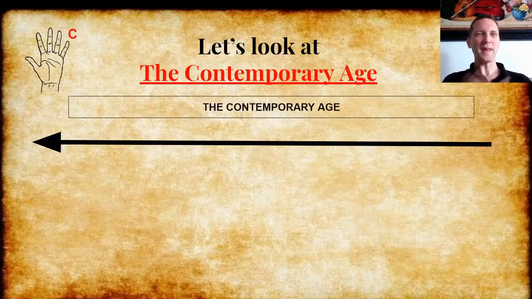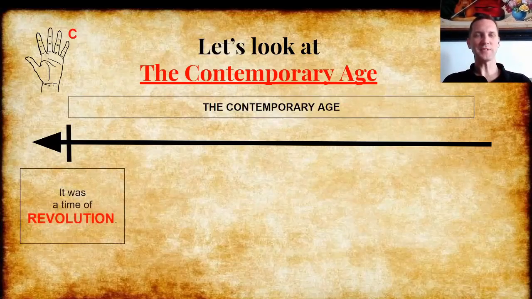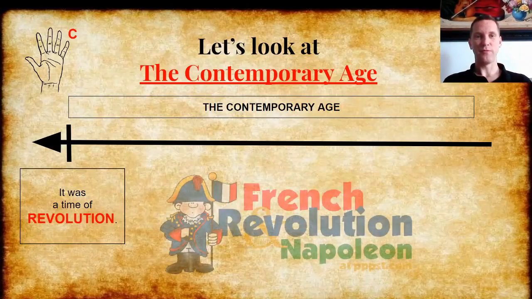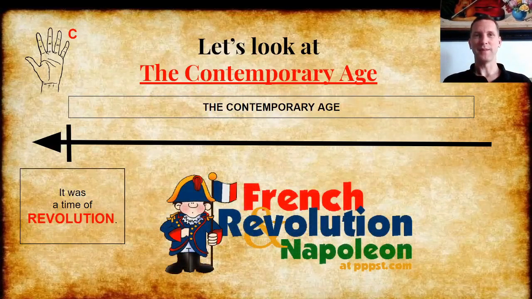Well, what happened in the contemporary age? I'll tell you two ideas. The first idea is that the contemporary age was a time of revolution. A revolution is a war or a time of fast change. For example, the French Revolution. In France, people didn't like the idea that the king had absolute power, so they killed the king. They cut off his head.